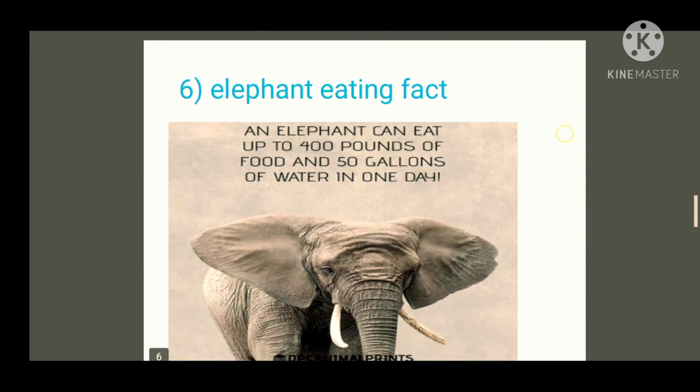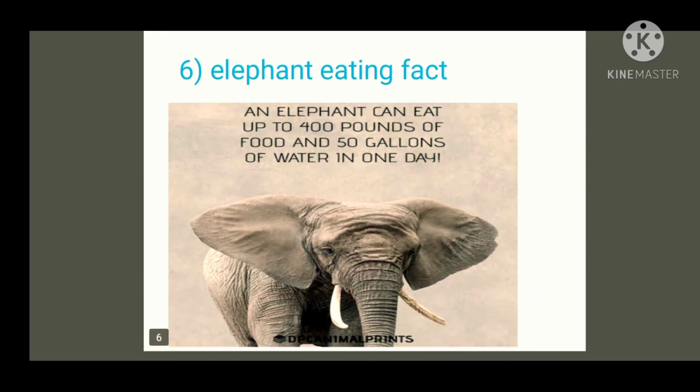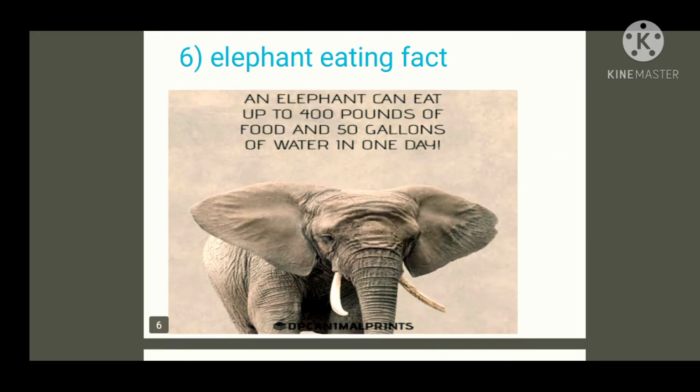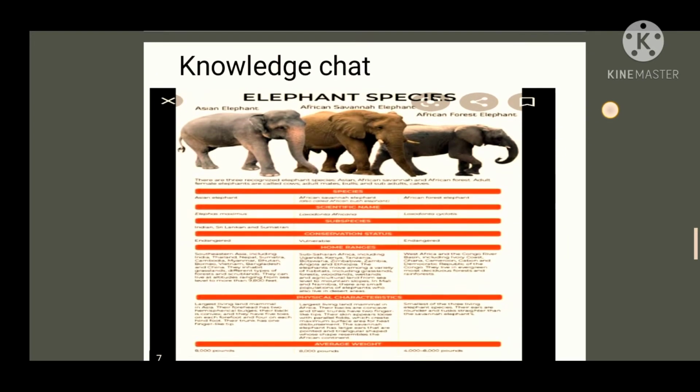Now our sixth fact is the elephant eating fact. It is related to how an elephant consumes food: an elephant can eat up to 400 pounds of food and drink 50 gallons of water in one day, which is a very big amount.